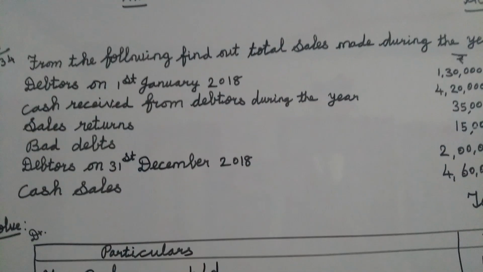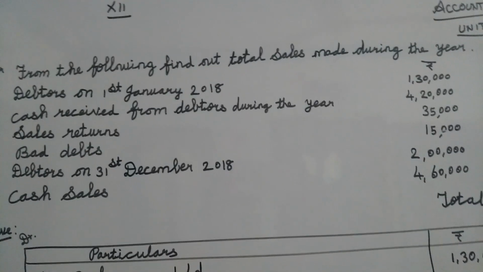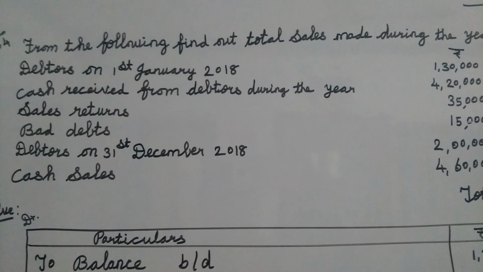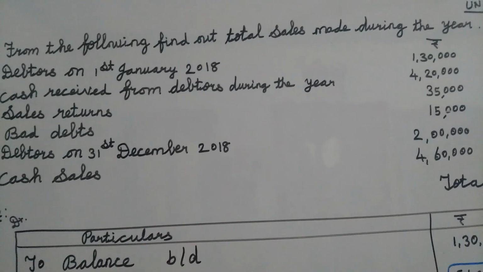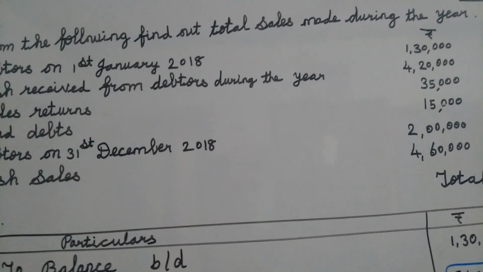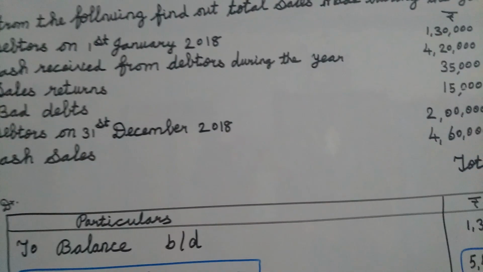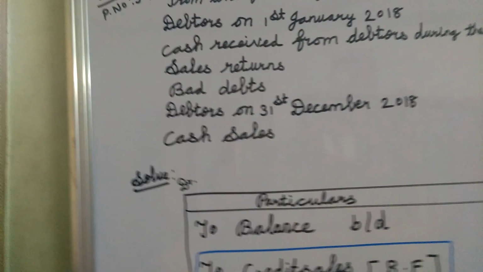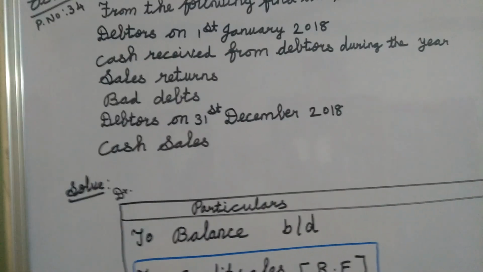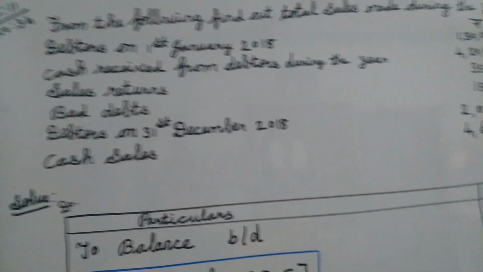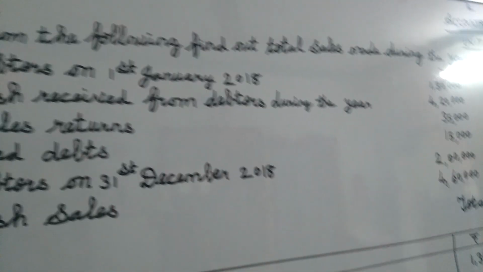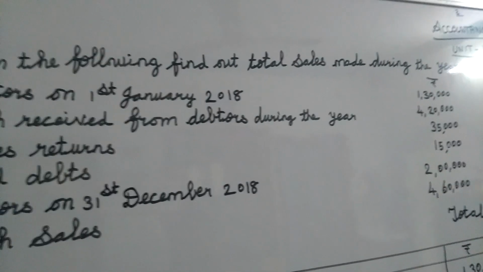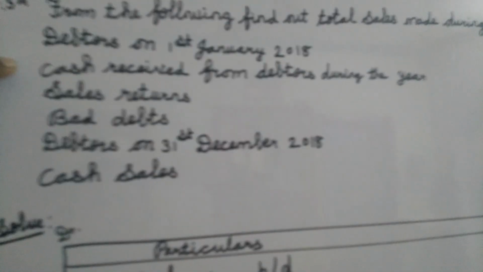From this sum, what do we want to prepare? We want to find out the total sales. If we want to find out the total sales, what do we do? We prepare the total debtors account. Through the total debtors account, we can find the credit sales, right? Cash sales are already given in the sum. If we find out the credit sales, then we can easily arrive at total sales. Listen, from this information we are just going to apply the total debtors format. Last sum, everybody, we know the total debtors format, and we are going to apply all the information, right?